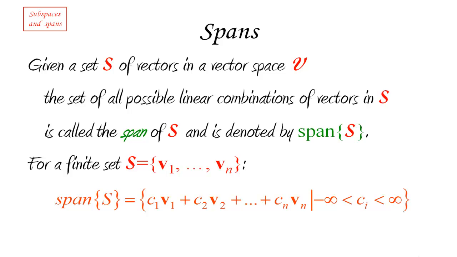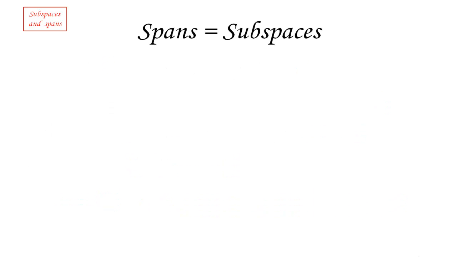Now remember, linear combinations are one of the key concepts here. It's the one that is equivalent to the closure axioms, therefore is the one that defines subspaces. In fact, what we're going to see very soon is that the ideas of spans and subspaces are really two sides of the same coin. It turns out, in fact, that spans and subspaces are really the same thing. In what sense? In the following sense.